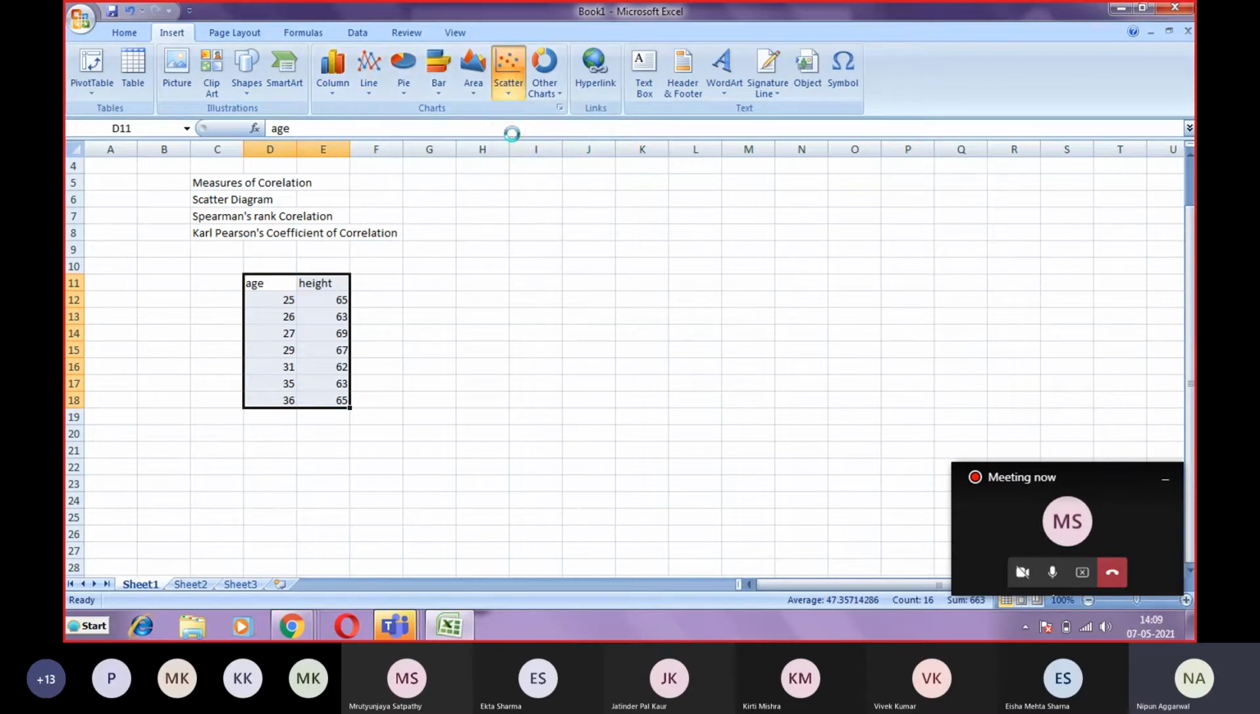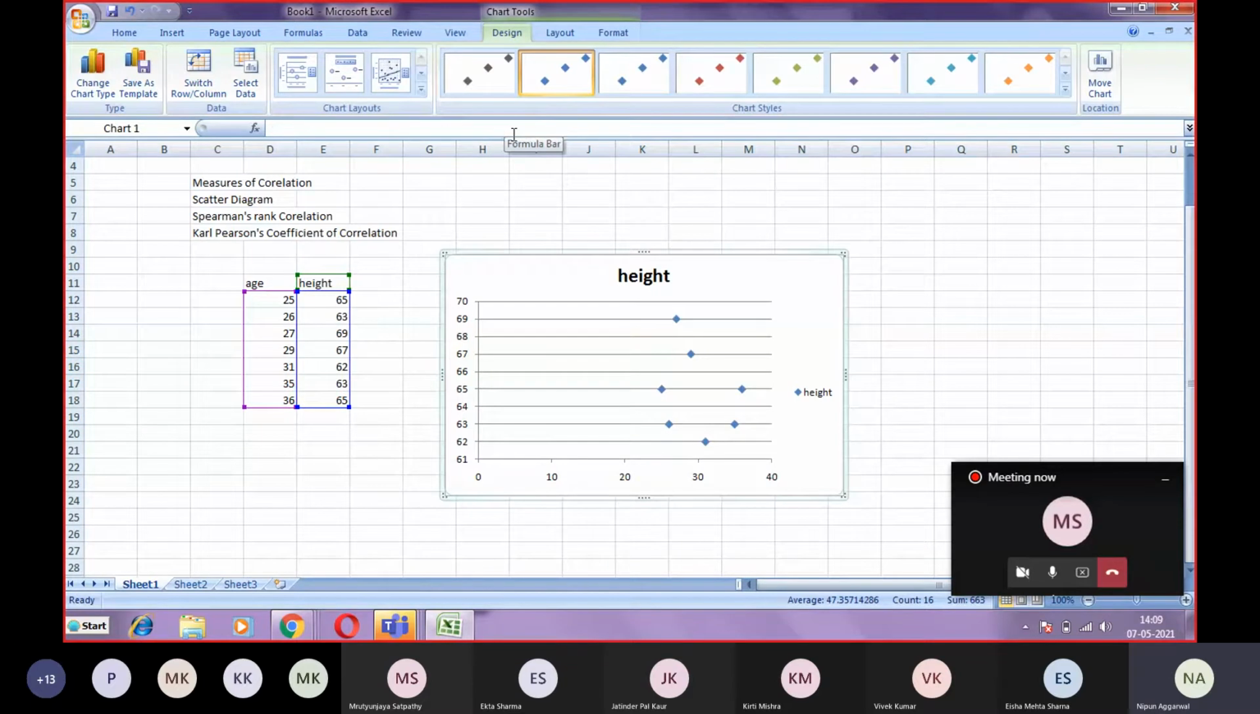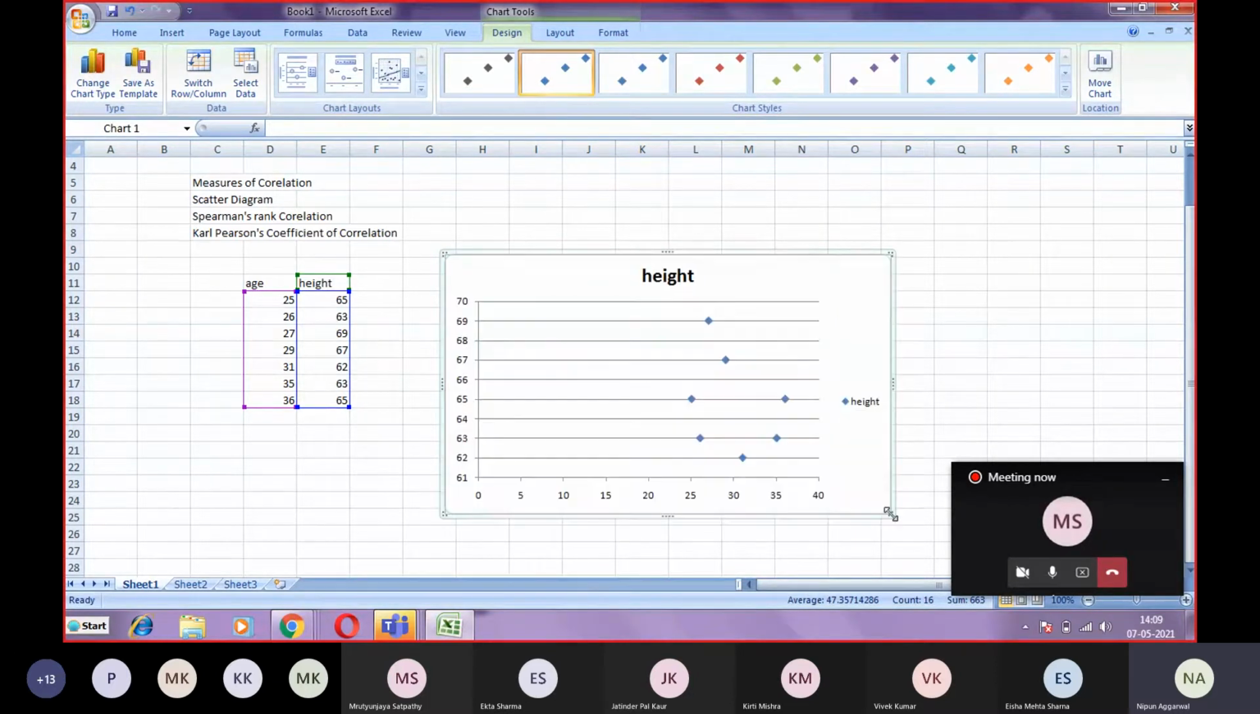scatter diagram, and this you can make here. So this is your scatter diagram in which it has taken age on the x-axis. So it has plotted age on the x-axis and height on the y-axis. Here it is like this curve. If we see this, there is no particular shape of this graph. So that's why it is a case of more or less no correlation.